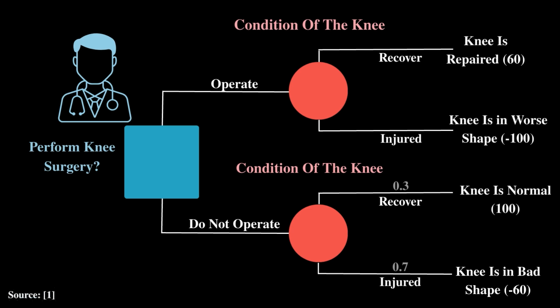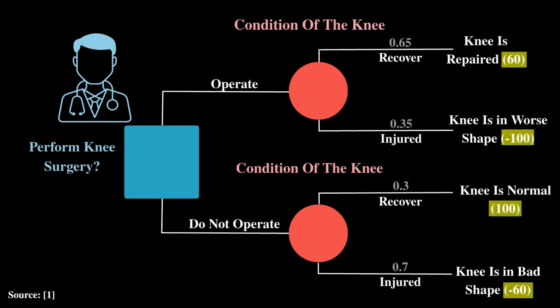Now you estimate the probabilities in the event that you operate. It's a difficult operation. You assume a 65% chance of success. We have now fully modeled the situation using a decision tree. How do you decide? According to the theory, we now calculate the expected benefit for each decision. We proceed as we did with our situation from the beginning. We multiply the expected outcomes by the probabilities. Then we add them together.